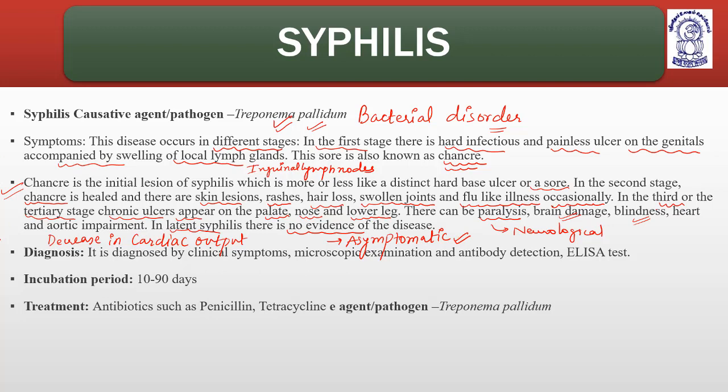Now diagnosis. It is basically diagnosed by clinical symptoms, all the clinical symptoms mentioned above, microscopic examination, histopathological examination, culture is done and it is confirmed in the lab that Treponema pallidum is present, or antibody detection. Antibodies formed in the body against Treponema pallidum, if they are there, then chances of syphilis are there, or the ELISA test. Okay.